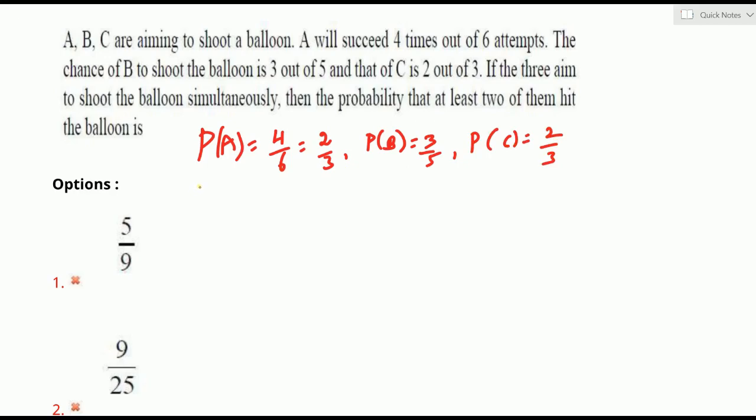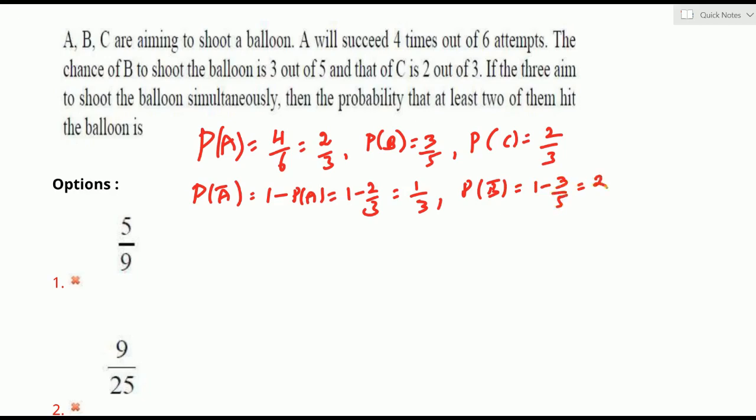What is not success? P of A bar. You know clearly that the sum of success and failure probabilities is 1. P of A bar we can get as 1 minus P of A, so 1 minus 2 by 3 is 1 by 3. Similarly, we can find P of B bar and P of C bar also. P of B bar is 1 minus P of B, that is 1 minus 3 by 5, which is 2 by 5, and P of C bar is 1 minus P of C, 1 minus 2 by 3, which is 1 by 3. These are the failure probabilities of A, B, C.